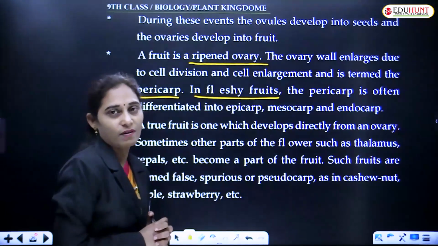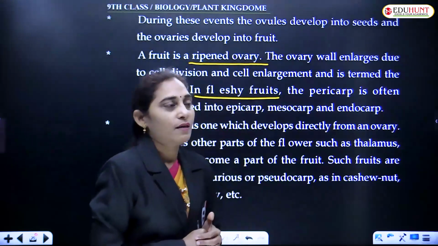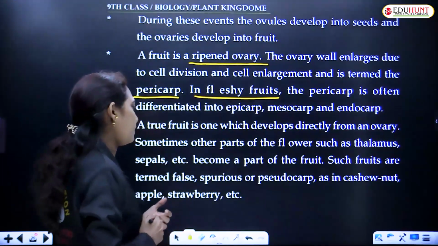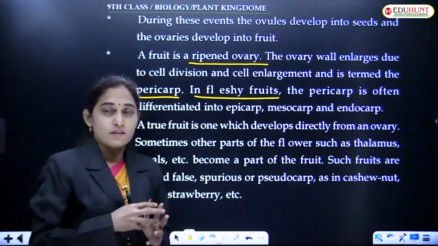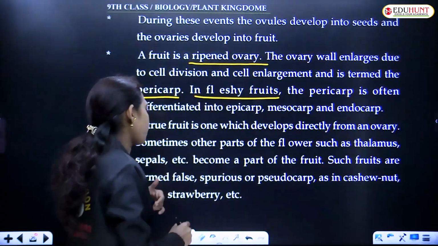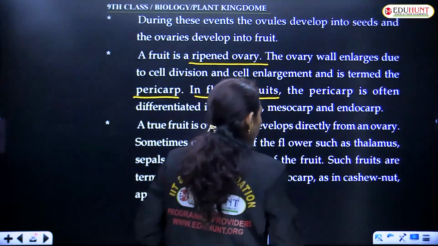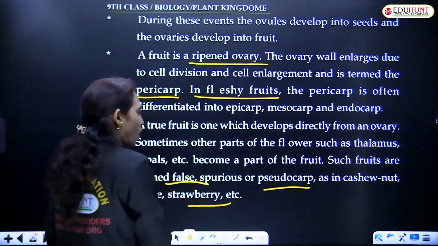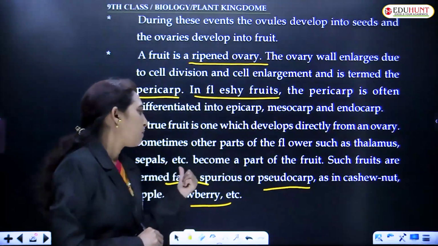Like thalamus develops into fruit in apple, and in cashew nut it develops from the stalk, ovary stalk. And false fruits, or spurious fruits or pseudocarp, as in cashew nut, apple and strawberry. These are the examples of false fruits.